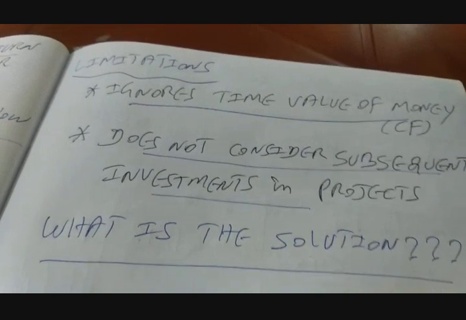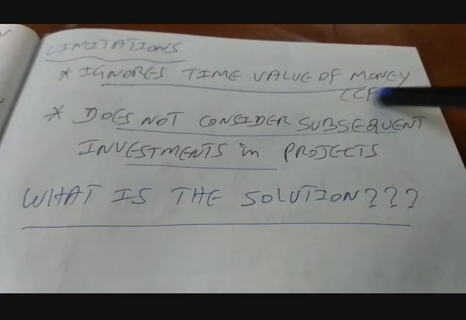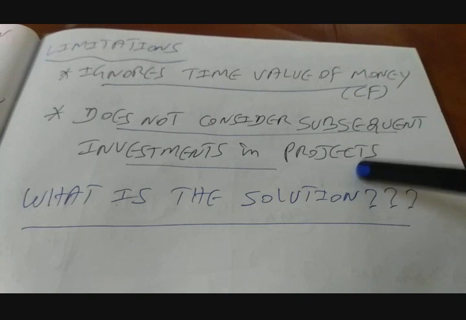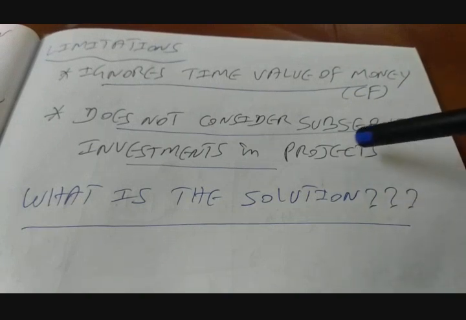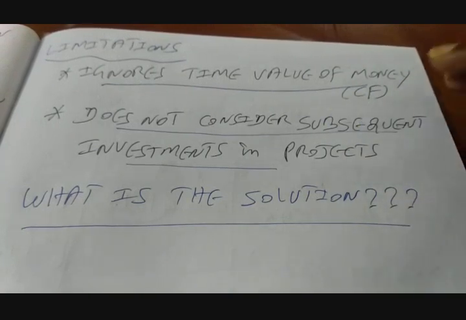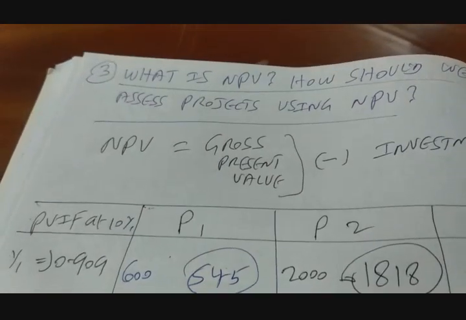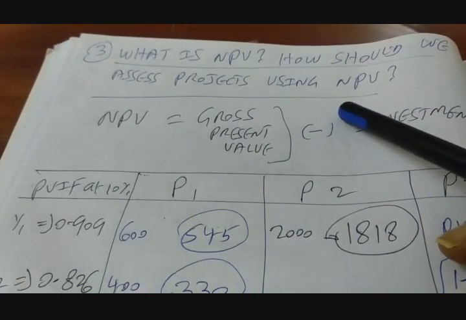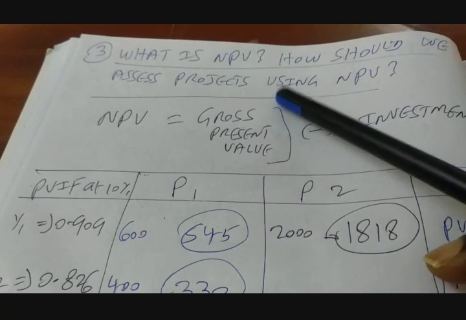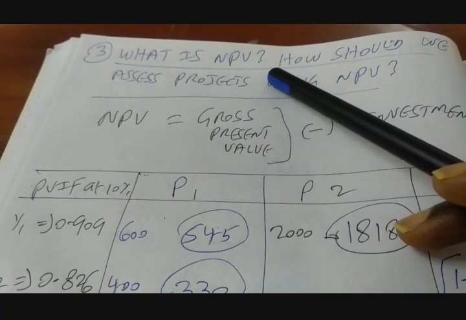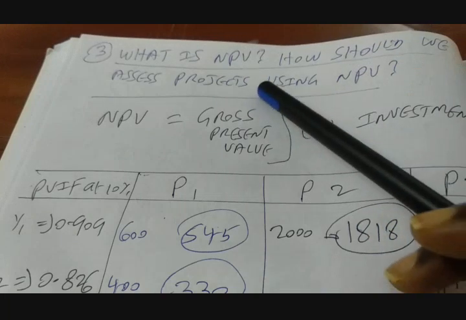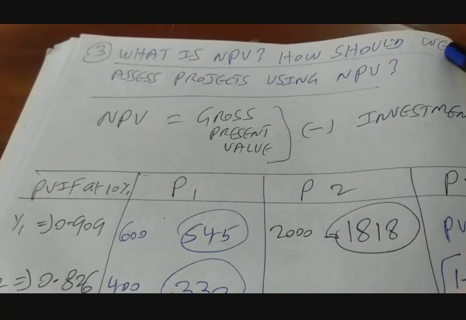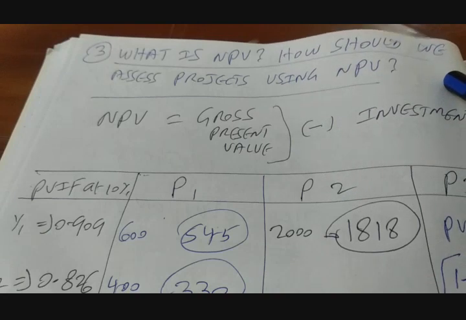So let's come to the limitations, right? The limitation is that it ignores the time value of money and it does not consider subsequent investment in projects. So what is the solution then? The solution is we should go for the discounted cash flow methods. The most desirable method in terms of evaluating projects is NPV, net present value. So the question here is what is NPV and how should we use NPV in evaluating projects, right?